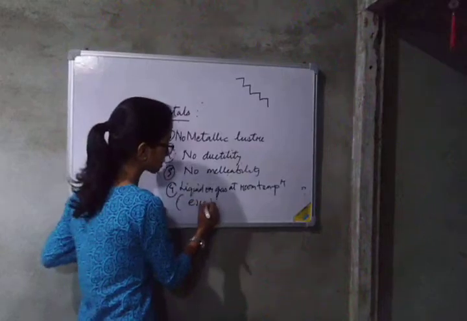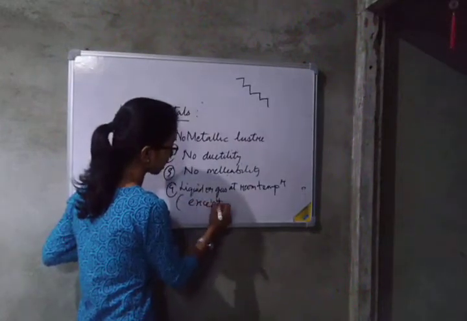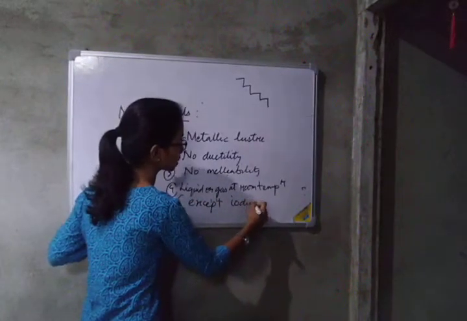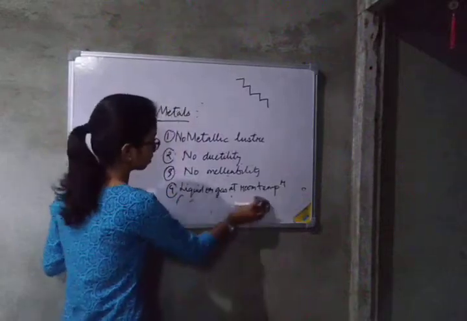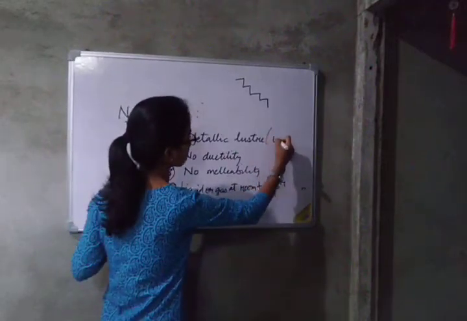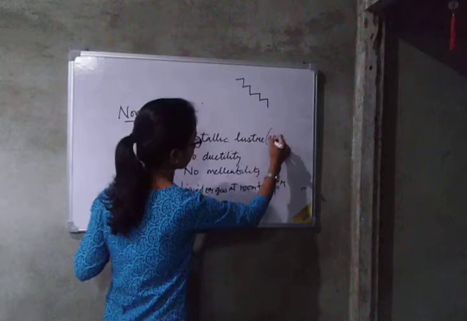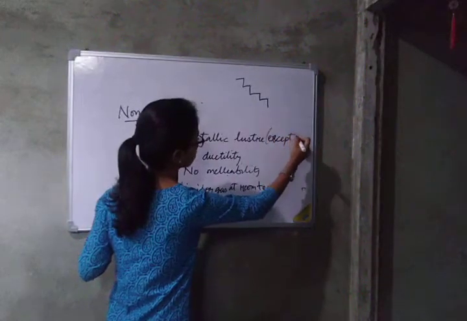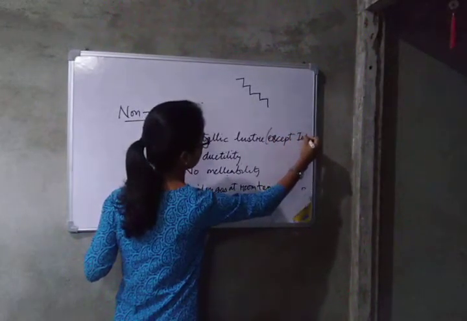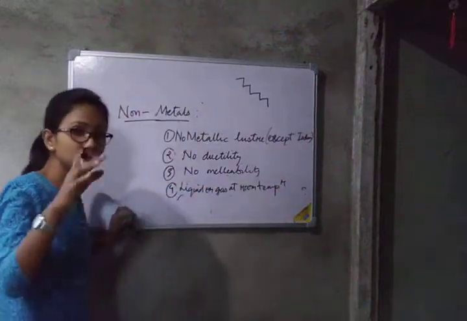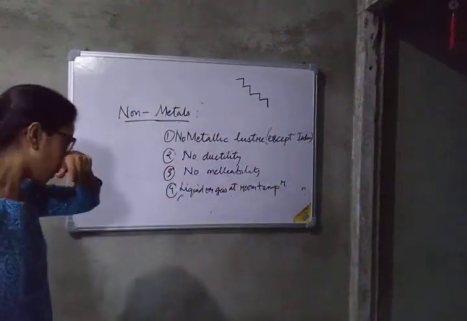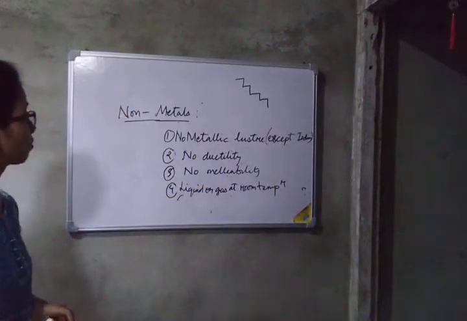Except iodine. Iodine has metallic... oh, sorry. Here you have to write metallic luster except iodine. Okay, but this iodine element shows metallic luster, that is, it has a shiny appearance. So these are some of the properties of non-metals.